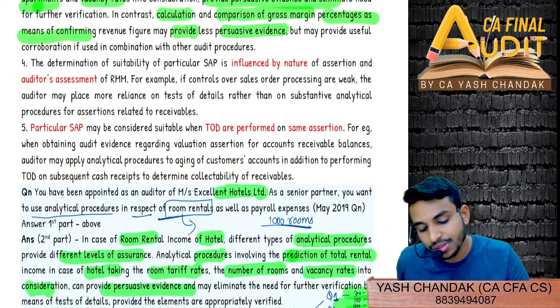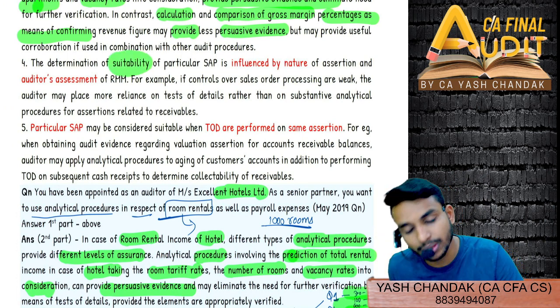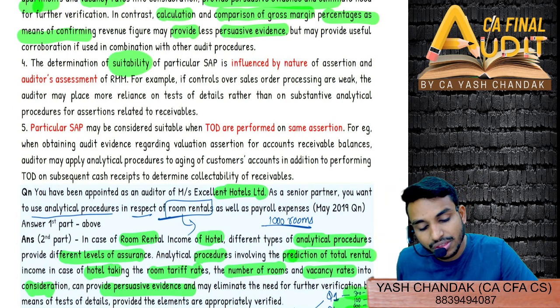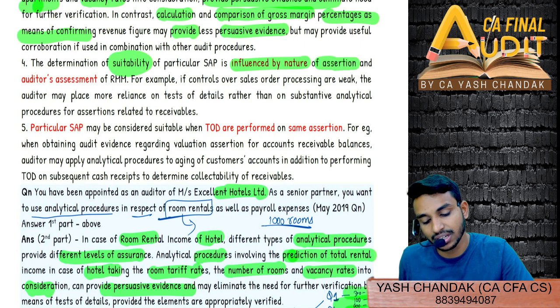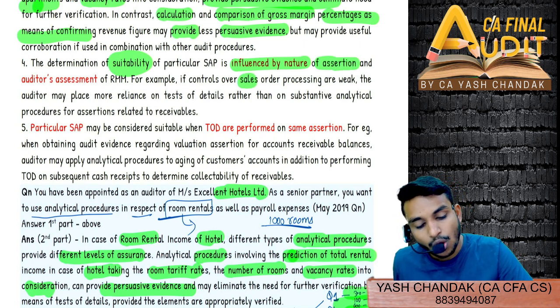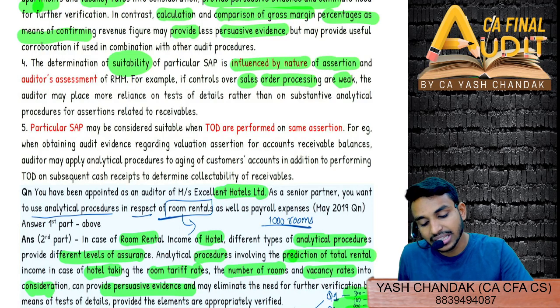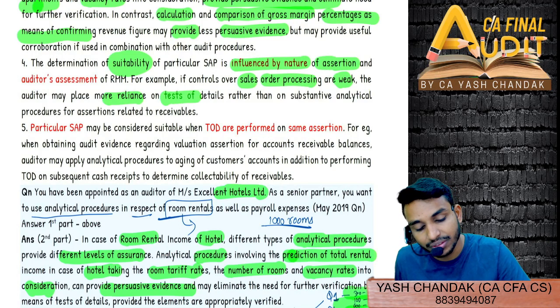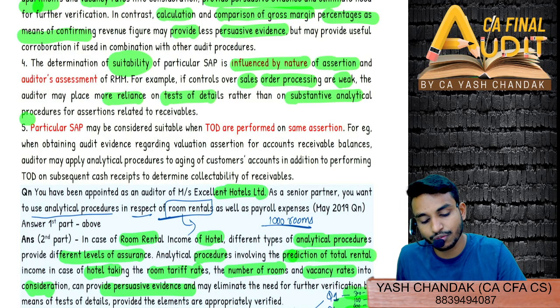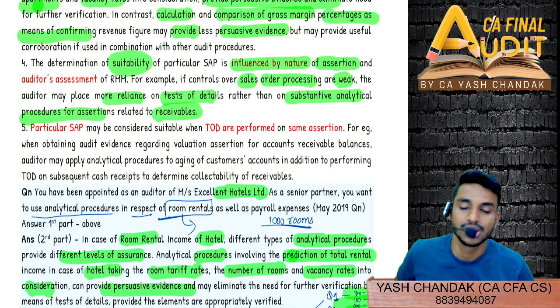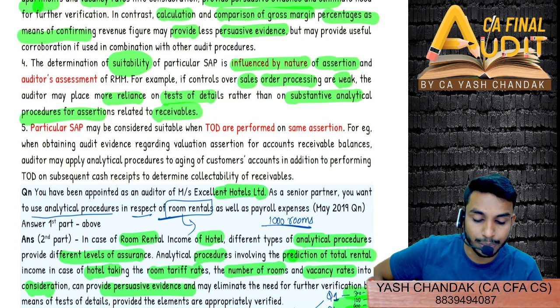Now they are also saying that determination of suitability, again suitability we are already doing, right? So it is influenced by the nature of the assertion as well, and the auditor's assessment of ROMM. They are saying that if controls over sales order processing are weak, then the auditor may place more reliance on tests of details rather than substantive analytical procedures for assertions related to receivables. So they are saying that if the sales order process is very weak,